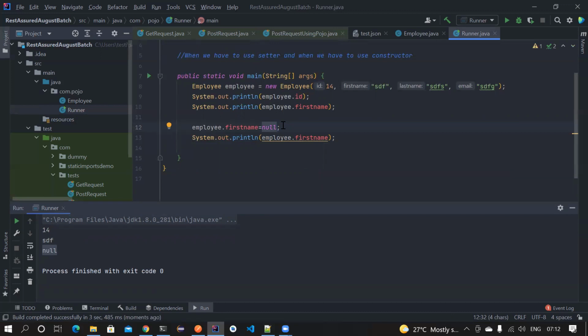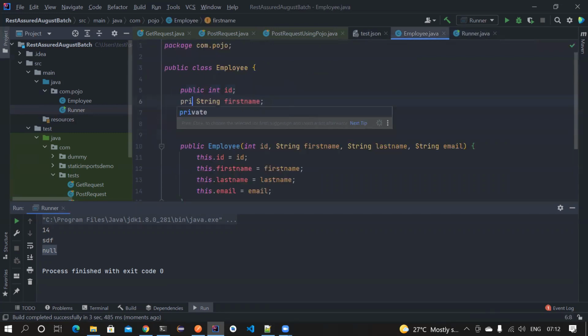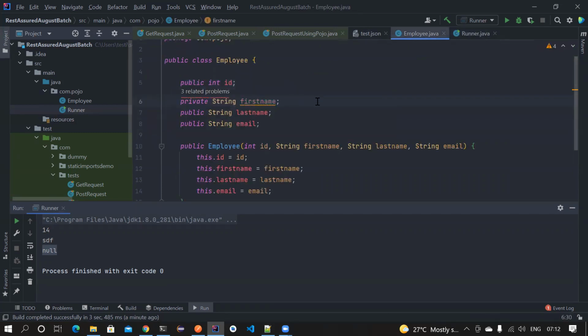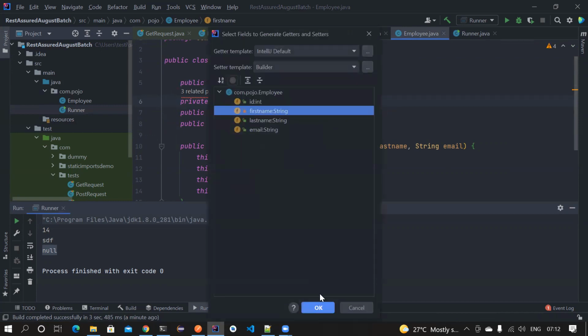Okay, in those cases I cannot have the control if I just use a variable, right? If you use a variable, anyone can assign null to it. Okay, but let's change the behavior now. Let's make this private, and the only way that you can access them is now using a getter and setter. So let's click on getter and setter and using the first name.